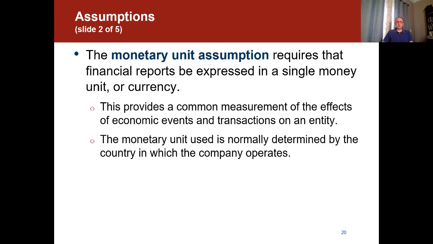The monetary unit used is normally determined by the country in which the company operates. So if we're in Europe, we're going to use something like the euro. If we're in Japan, we're going to use the yen. If we're in Mexico, we're going to use something like the pesos. So this is the current currency of the country where we typically present the financial reports.